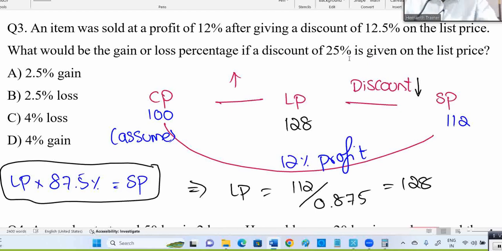I'm using a calculator. Some competitive exams will discuss in a different style. As a calculator is not allowed there, what is the other criteria? Here it's allowed, so I am going in that fashion only. Are you clear so far with what we are discussing? Up to this point. See, in general, all competitive exams will stop up to this point only. Maybe a compound interest question also, what is the rate of interest? They'll stop there. But in TCS, the first question also, rate of interest 10%, 20%, they can stop there. But what they're asking is, what will be the compound interest if I do it quarterly for 6 months? They'll ask two separate questions combined in one.